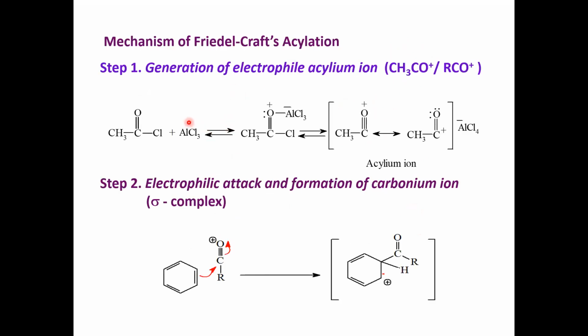Here also, anhydrous aluminum chloride polarizes the acetyl chloride and an intermediate complex is formed. It is unstable and results in the formation of an acyl cation. Initially oxygen gets a positive charge. Because of the electron withdrawing tendency of oxygen, it rearranges to give this acyl cation, with carbon carrying the positive charge. This will act as an electrophile. This is the first step, called generation of the electrophile.